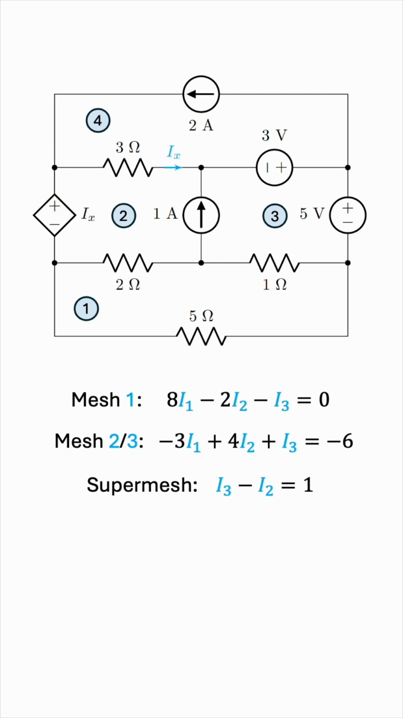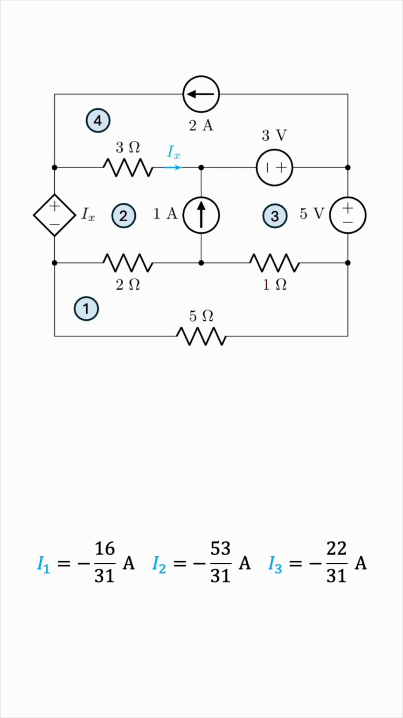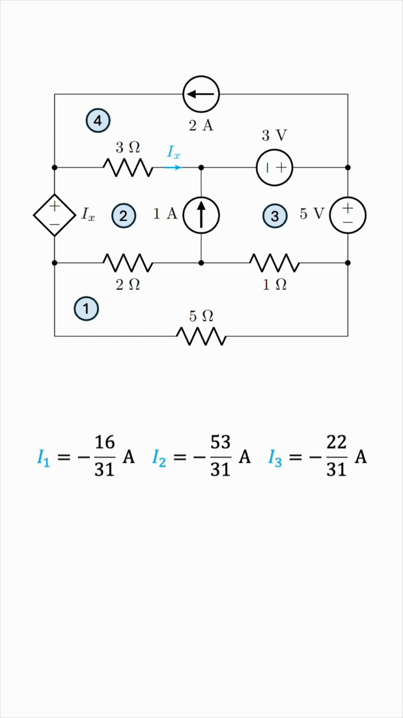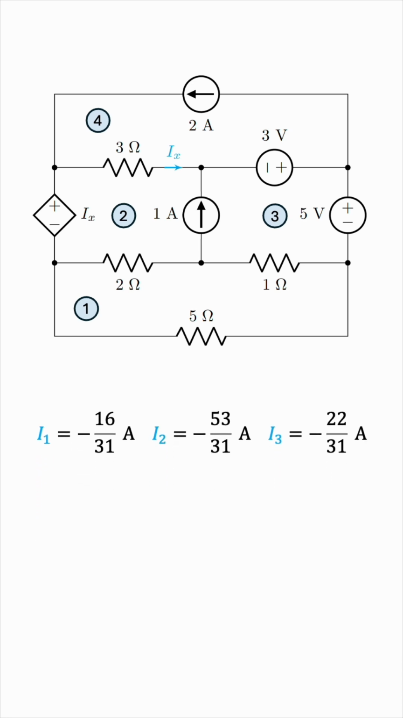With that, we have 3 equations with 3 unknowns, and we can solve them using any method. Substitution, elimination, Cramer's rule if you want to be fancy, anything. We get this result. What was the question again? It was to find Ix. From the circuit, remember, Ix is I2 minus I4.